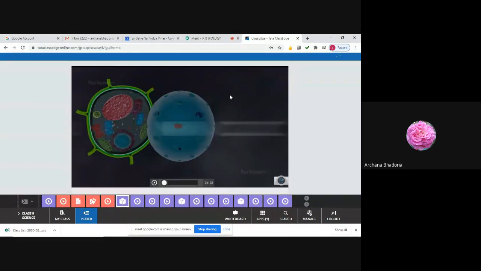Which structures are present in the nuclear membrane? Nuclear pores. Nuclear pores, very good. So how many students have understood this much? Shall we move ahead to the second component? Yes, ma'am. Very good. So try to listen carefully.